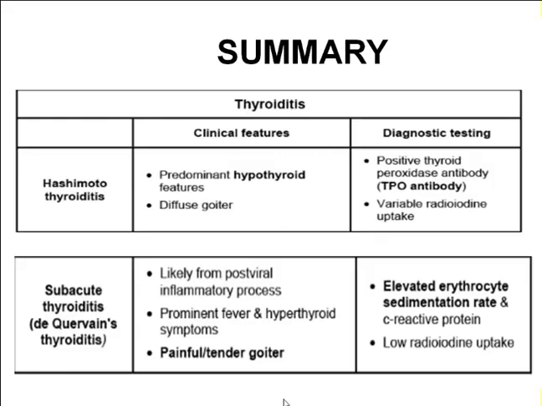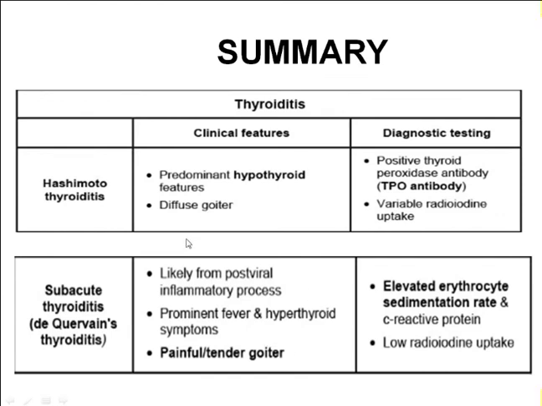Now, almost the last slide, just to summarize a few important points you need to know between Hashimoto's and subacute thyroiditis. In Hashimoto's, remember the patient will have predominant features of hyperthyroidism, whereas in subacute thyroiditis it is hypothyroidism.